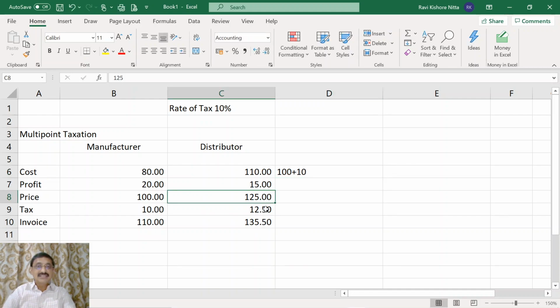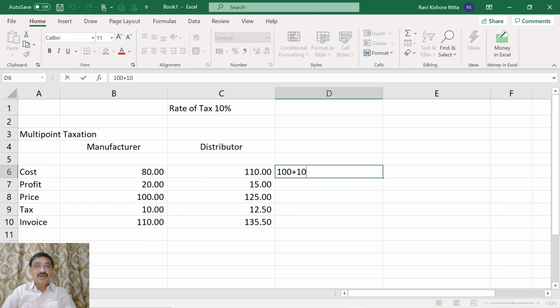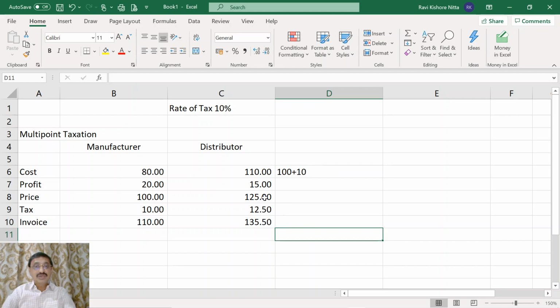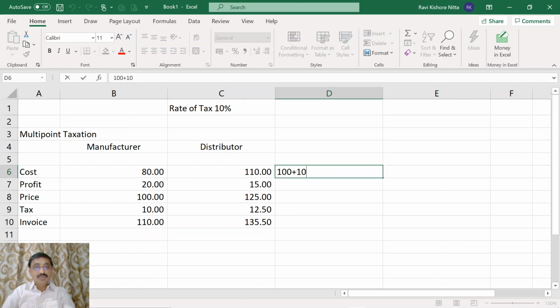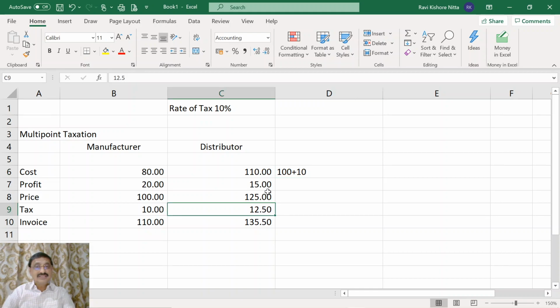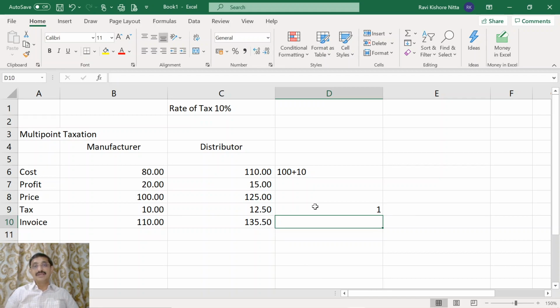Now at the second stage, tax is levied on 125 rupees. So what is happening is there is a cascading effect. 10% is applied on a tax component also, because this 125 rupees includes this 10 rupees tax also. When again 10% on 125 is applied, again 10% on 10 rupees is applied. Therefore there is a cascading effect of 1 rupee.